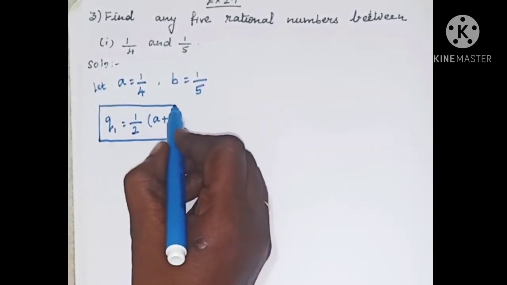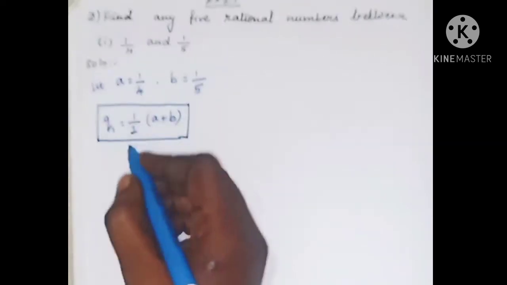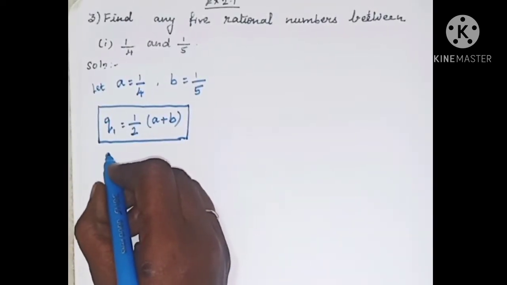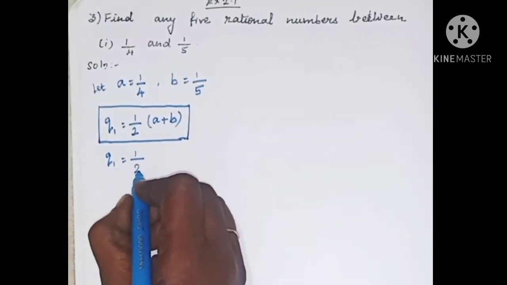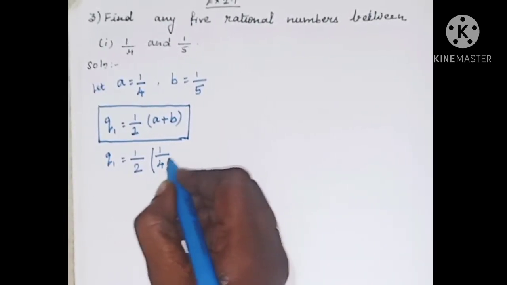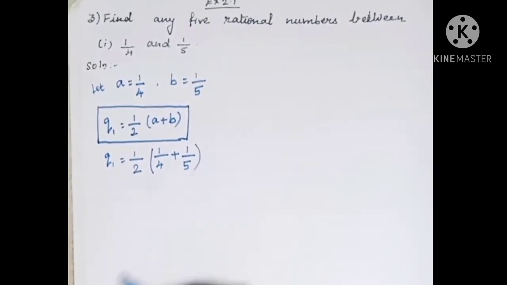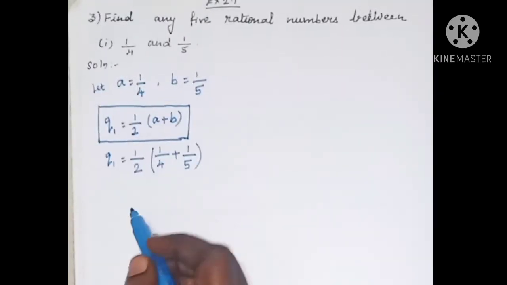Q1 is equal to half into A plus B. So now Q1 is equal to 1 by 2 into the value of A, 1 by 4, plus the value of B, 1 by 5. Substitute the values of A and B respectively.